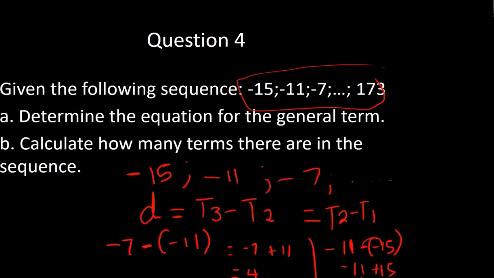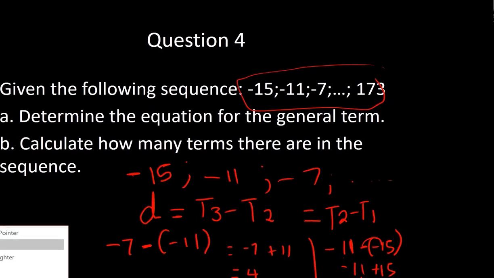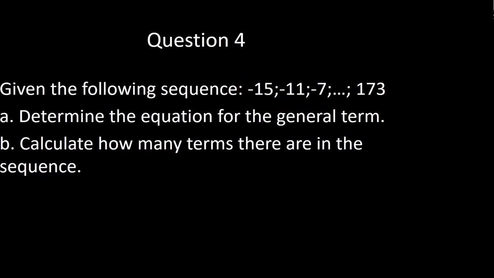Okay, perfect. Then they say calculate how many terms there are in the sequence. Now, what are they asking you to find? Well, you know that this sequence goes all the way to 173. So that's the last term in the sequence. We need to find out how many terms it takes to get from negative 15 all the way to 173. How many terms is that? How many terms are there in total in the sequence?